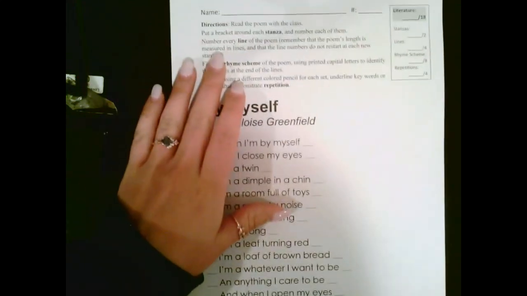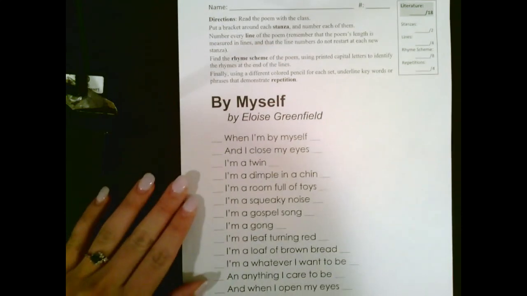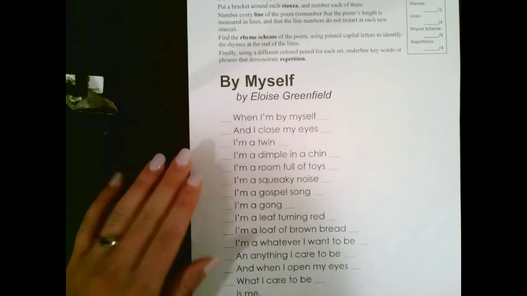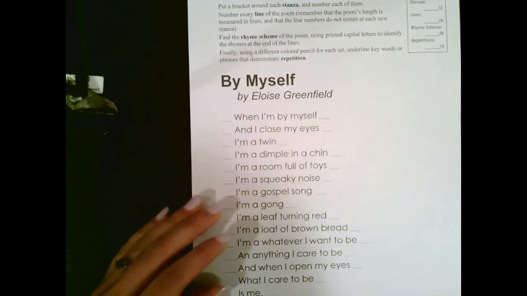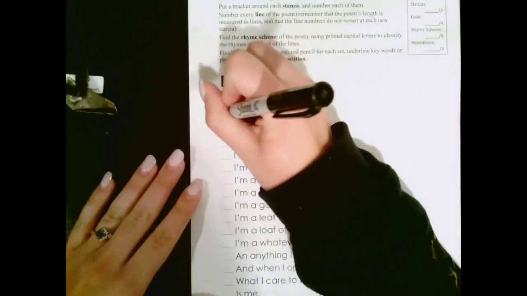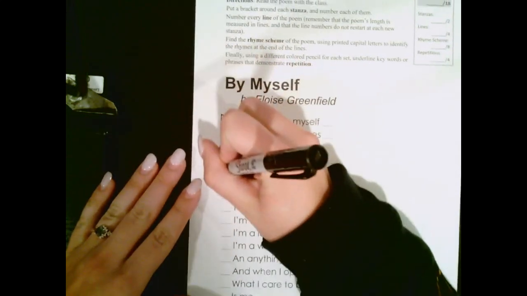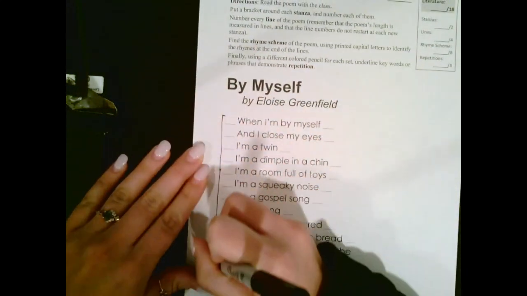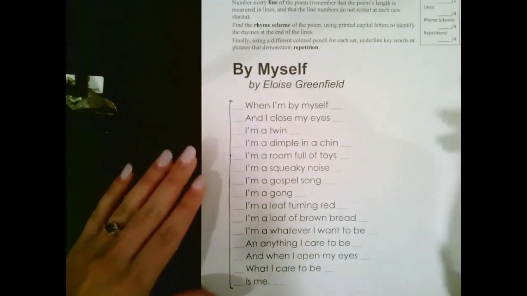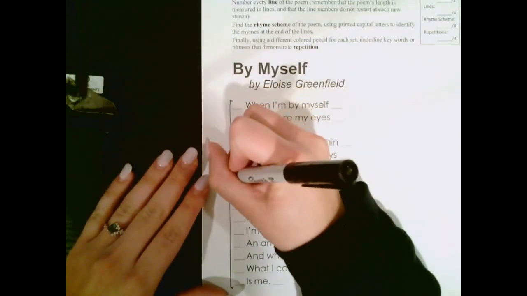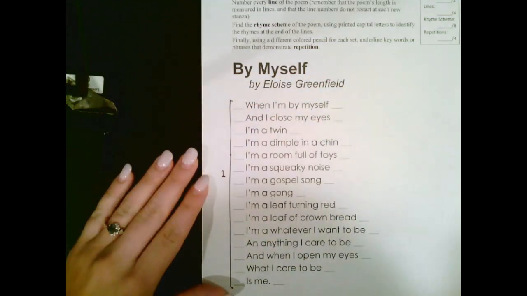Alright, so looking up at the directions up here, it says put a bracket around each stanza and number each of them. So remember, a stanza is when there's a break between lines in a poem. We don't have any breaks between any of these lines, which means there's only one stanza in this poem. So we're going to draw a bracket around the entire stanza. And then write number 1 right here, because that's how we label stanzas.